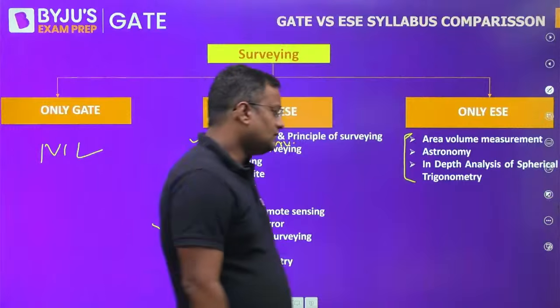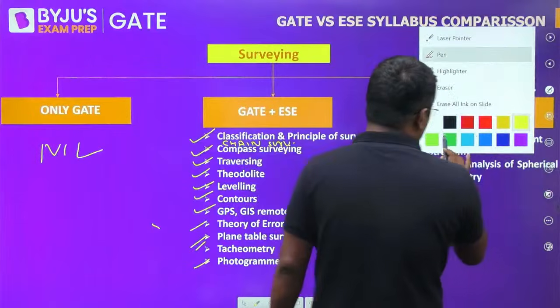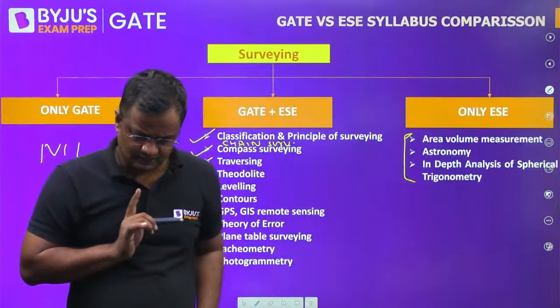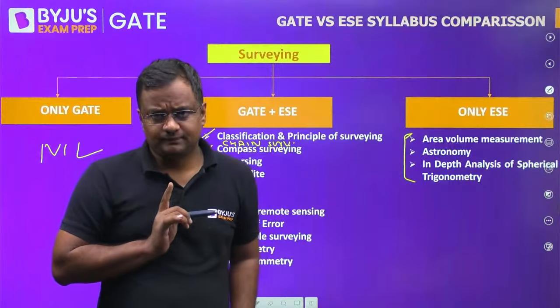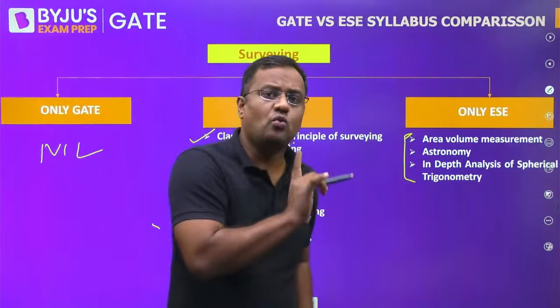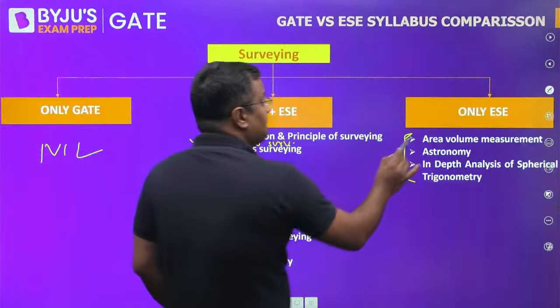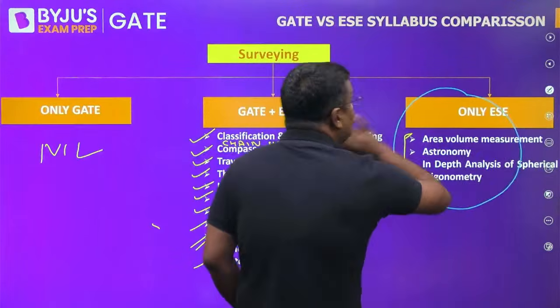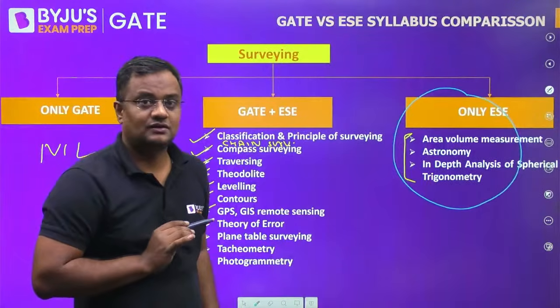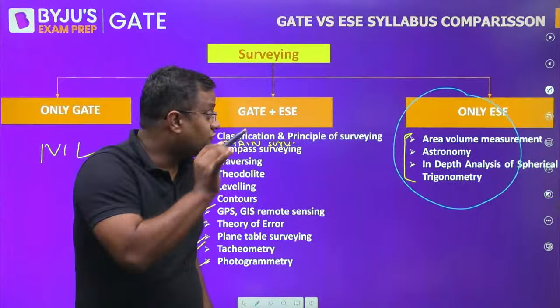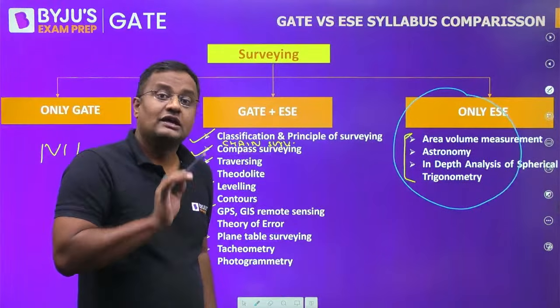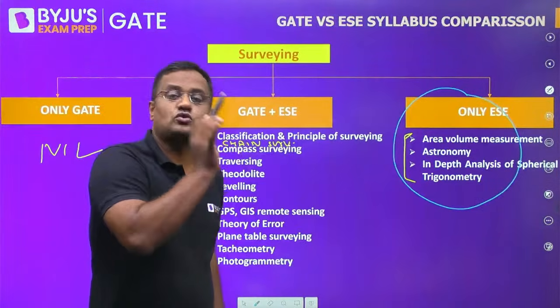Now, let me tell you a beautiful point here. Usually, what I have found in engineering services is that whatever syllabus is only in engineering services, usually from those topics objective prelims questions are asked.